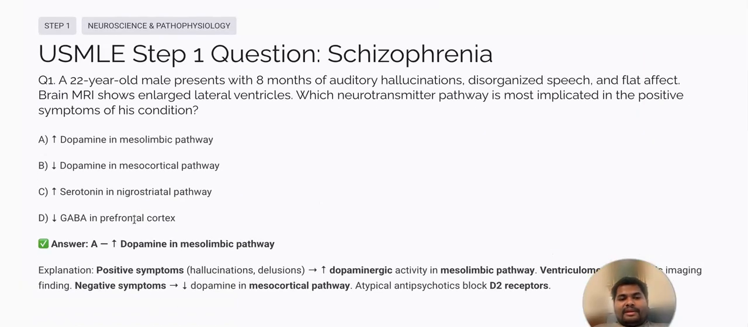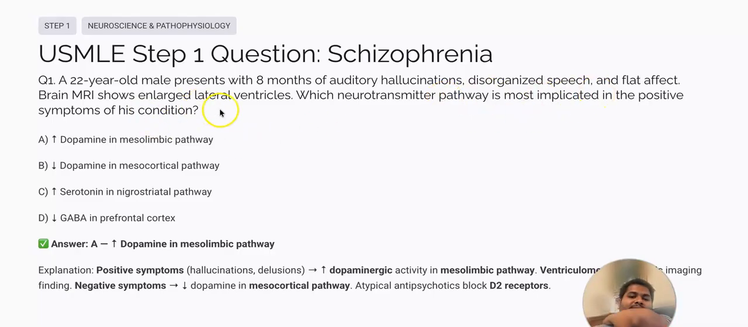With this we are done with the topic of schizophrenia spectrum disorder, but there are a few questions which are important from your examination point of view. Let's go quickly through these. A 22-year-old male presents with 8 months of auditory hallucinations, disorganized speech and a flat affect.